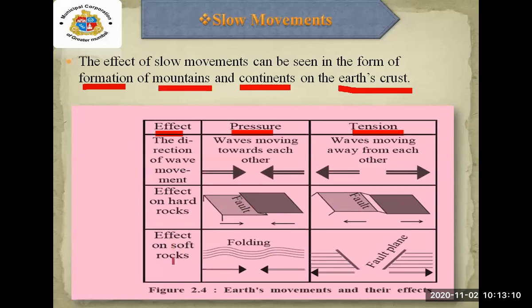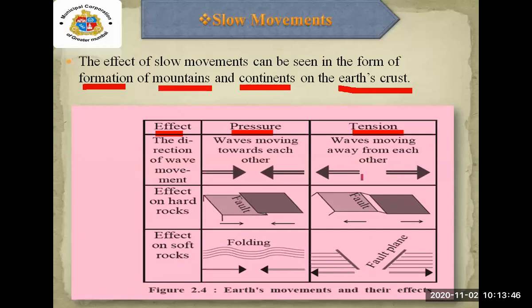When there is an effect on soft rock, you can see the fold over there. You can see the waves; the rocks are in a folded position. You can see the shape on your screen. This is known as the effect on soft rock. The mountains which are folded are formed from soft rocks.